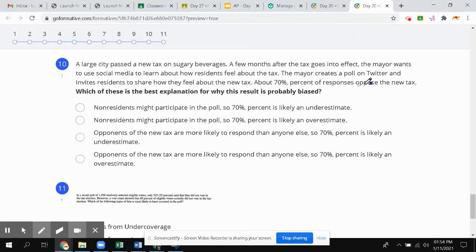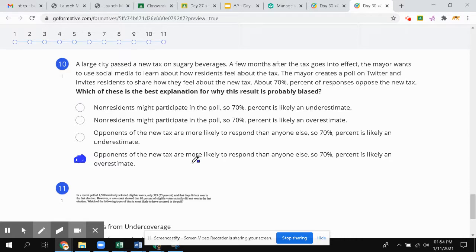About 70% of the responses oppose the new tax. Which of these is the best explanation for why the result is probably biased? The answer here is D, the fourth option. Okay, that's the actual answer. Opponents of the new tax are more likely to respond than anyone else. 70% is likely an overestimate.